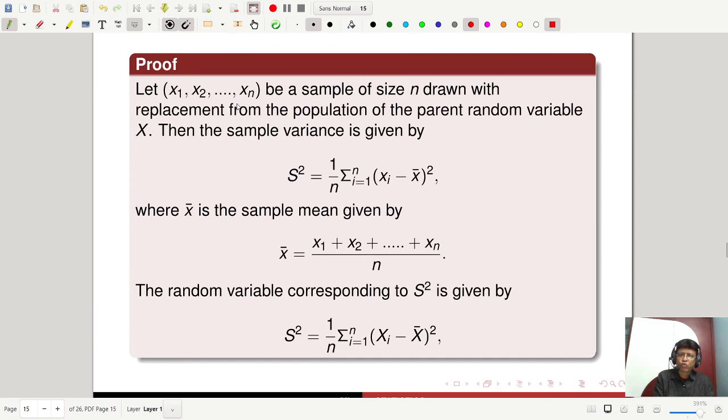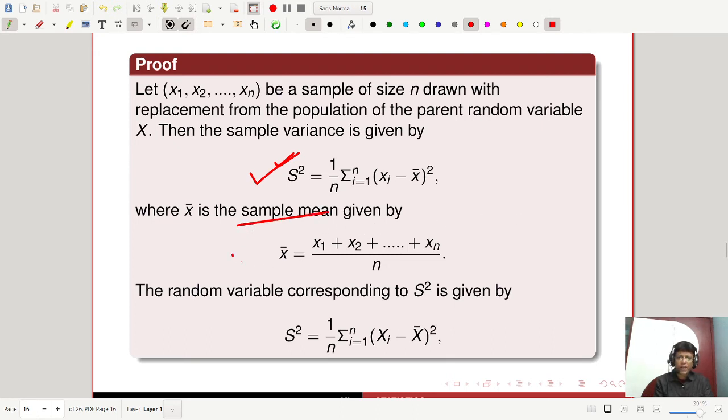So again, we have to take x1, x2, ..., xn, a sample of size n drawn with replacement from the population of the parent random variable X. Then the sample variance is given by this expression. You know that s squared is 1 over n times summation i equal to 1 to n of (xi minus x bar) whole square, where x bar is the sample mean, right?